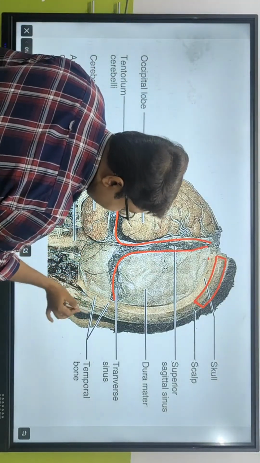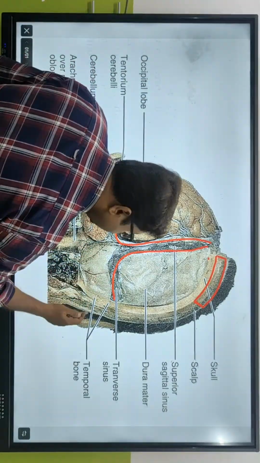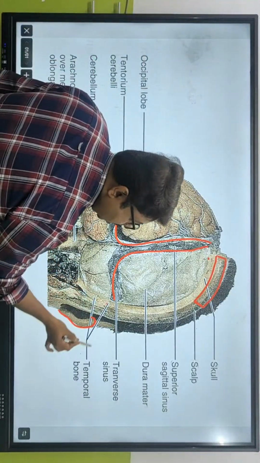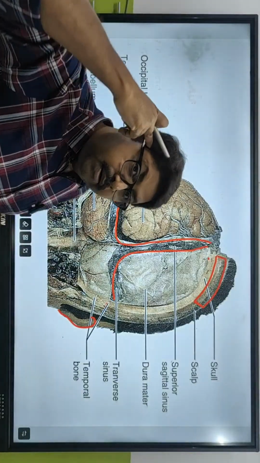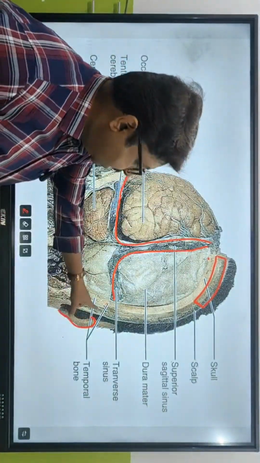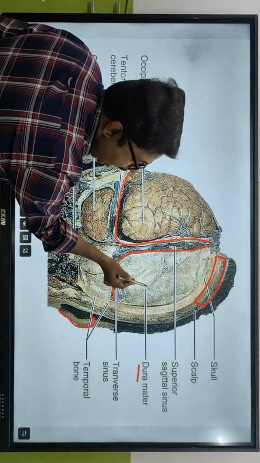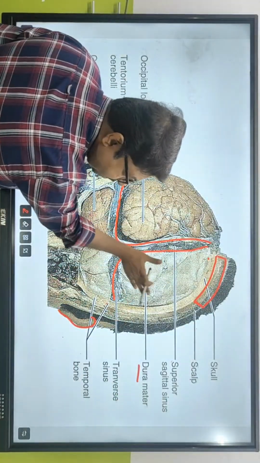यहाँ पे क्या है? साइड में यहाँ पे ये कान है. ये कान है ना? यहाँ पे क्या होगा? Temporal bone. This is a temporal lobe. So temporal bone present over here. Can you see the dura mater? Outermost covering है.